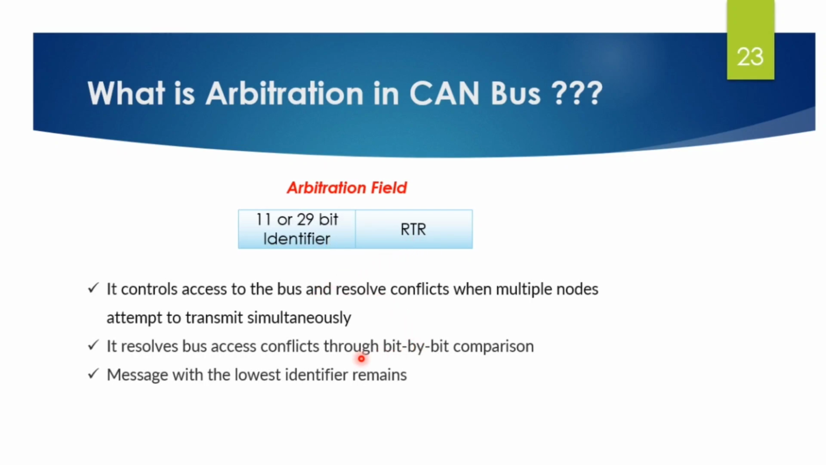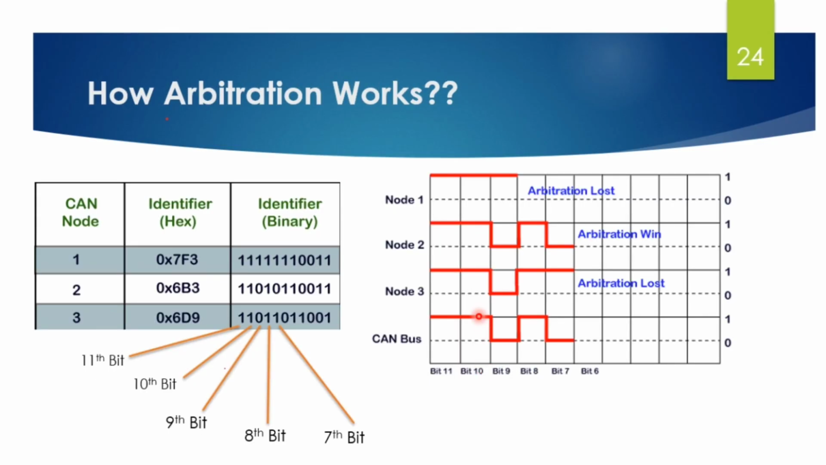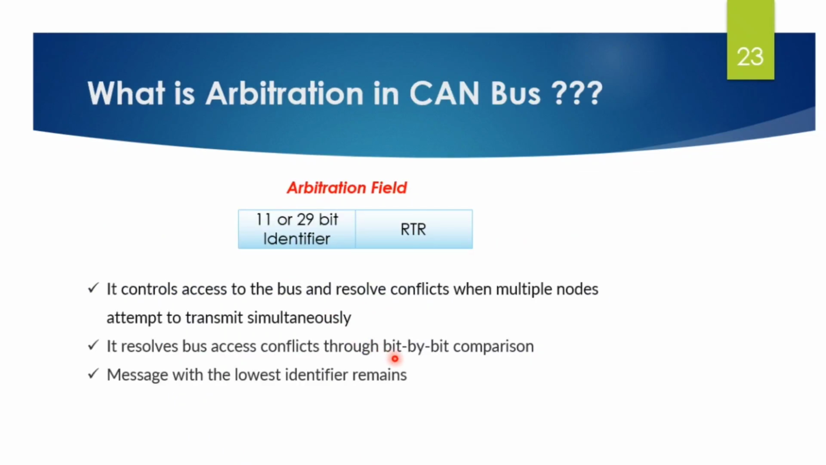Now bitwise arbitration resolves bus access conflicts through bit by bit comparison. What is bit by bit comparison? It means each node transmits its identifier bit by bit. Here I have taken one example of bit by bit arbitration. In bit by bit comparison, dominant bits, that is 0, override recessive bits, that is logic 1.